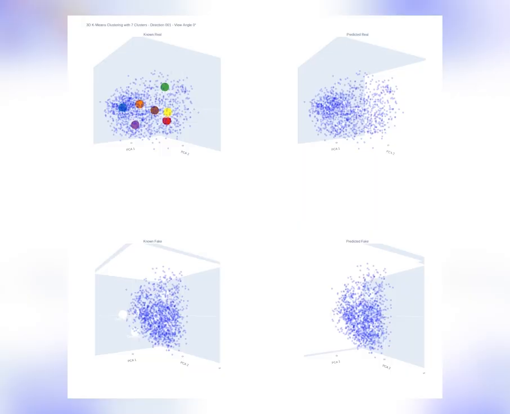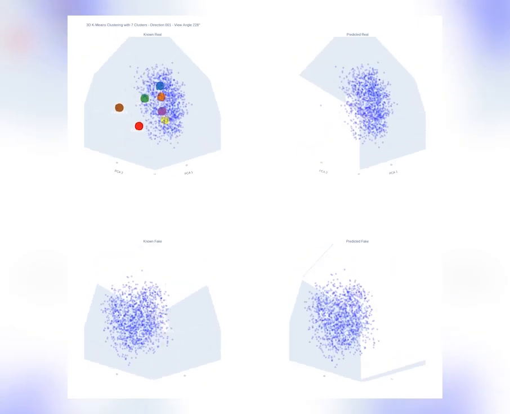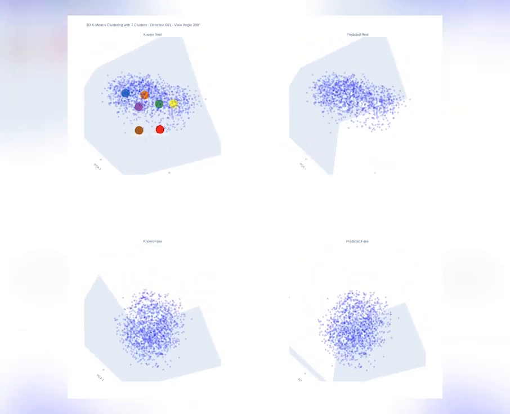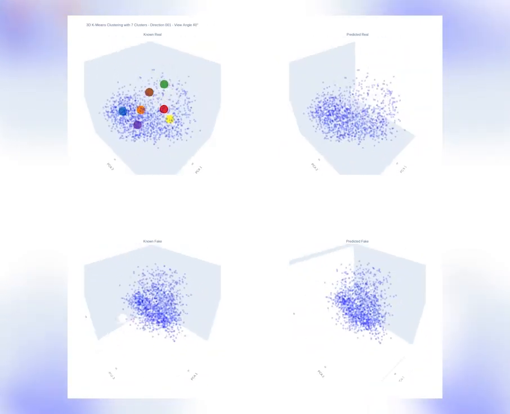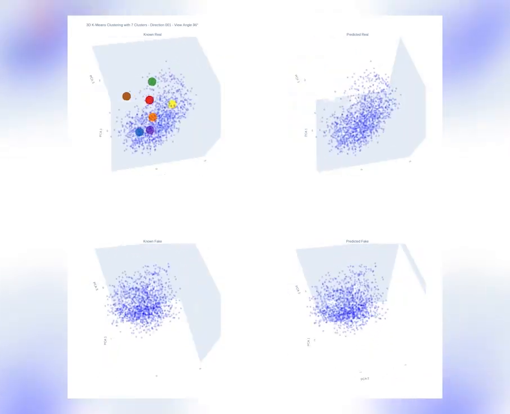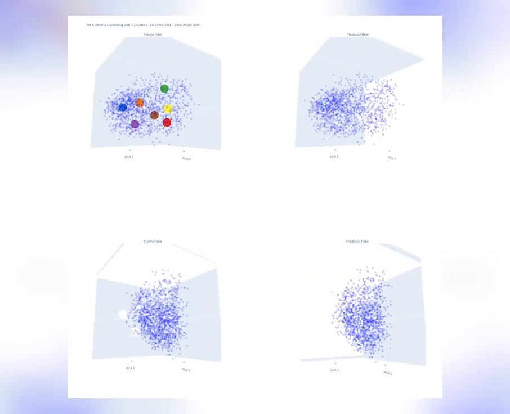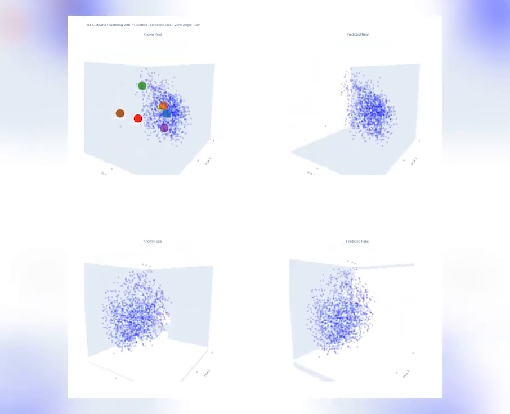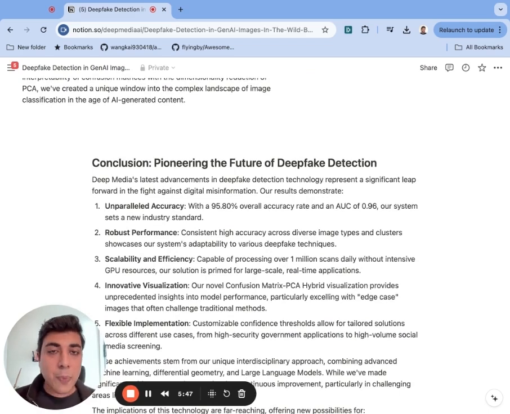Additionally, here we have a three-dimensional version of this same plot, which again just helps us get a better understanding of exactly where our accuracies, true positives, true negatives, false negatives, all live within this embedded space. We think that the Deep ID accuracy represents the highest quality to date on hyper-realistic Gen AI images that represent real threats to governments, industries, and individual users.